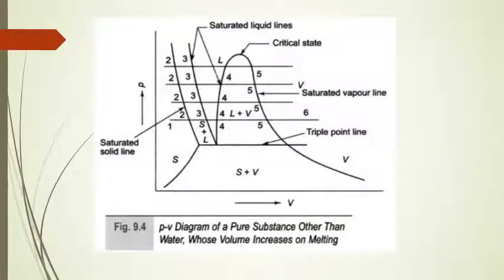This PV diagram is for a pure substance other than water. In earlier slides, we have seen the PV diagram for the pure substance water. But this is the PV diagram for a pure substance other than water, whose volume increases on melting. When you consider water as a pure substance, there is a peculiar characteristic of water, and that is the reason why we have a different PV diagram for water. But for substances other than water, we have this PV diagram.